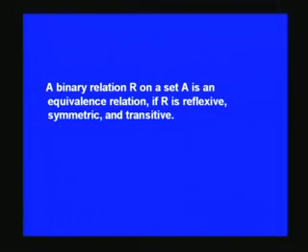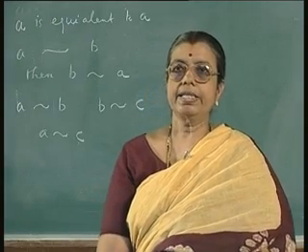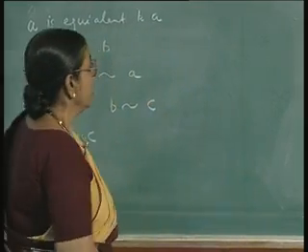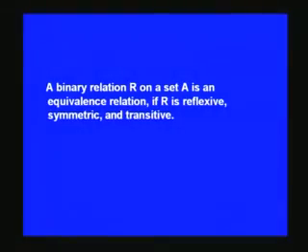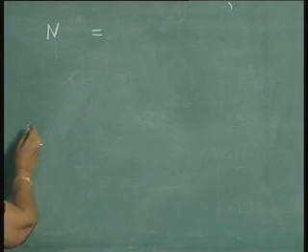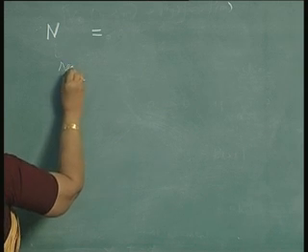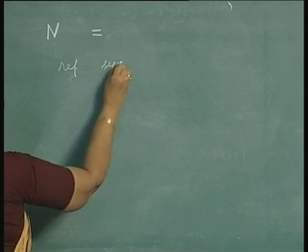So, it can be defined like this: a binary relation R on a set A is an equivalence relation if R is reflexive, symmetric and transitive. So, if a binary relation has these three properties, it is reflexive, symmetric and transitive, then it is called an equivalence relation. Let us consider some examples of equivalence relation. The equality relation, take the set of natural numbers. The equality relation is an equivalence relation. It is reflexive, it is symmetric, it is transitive.